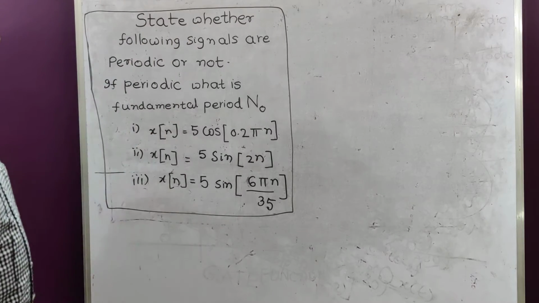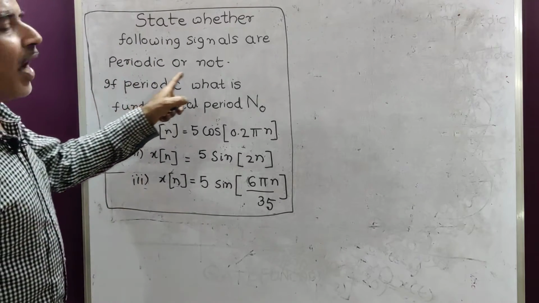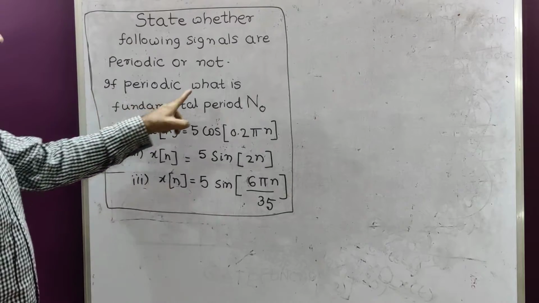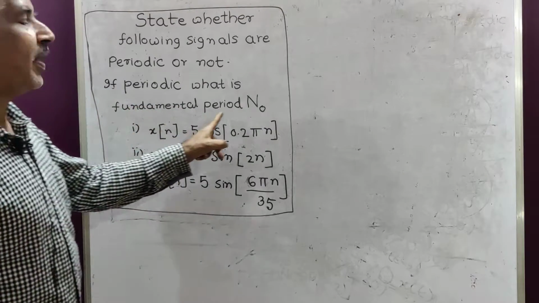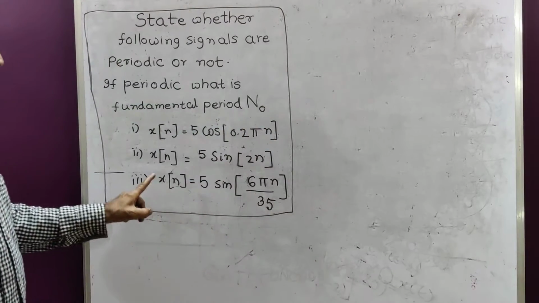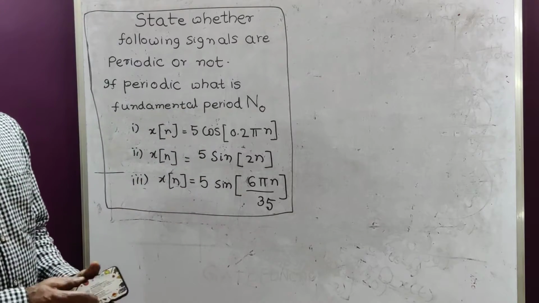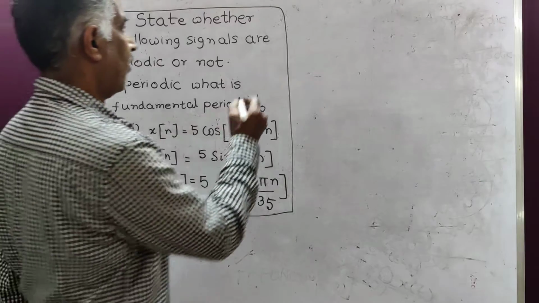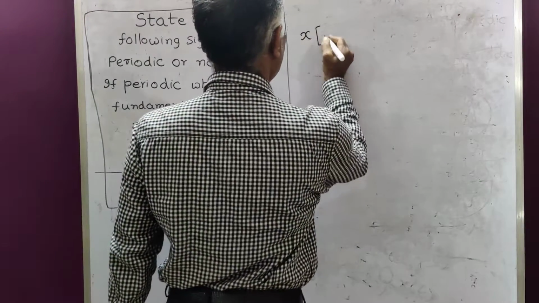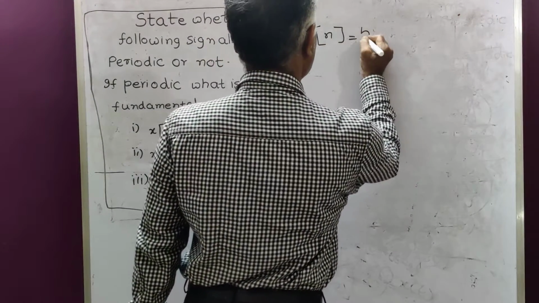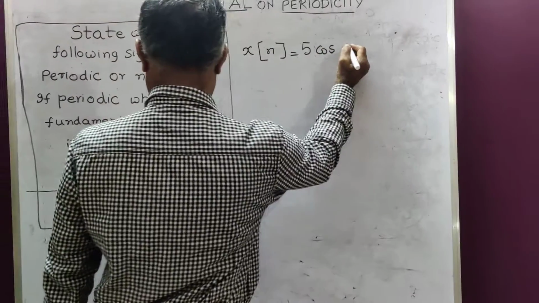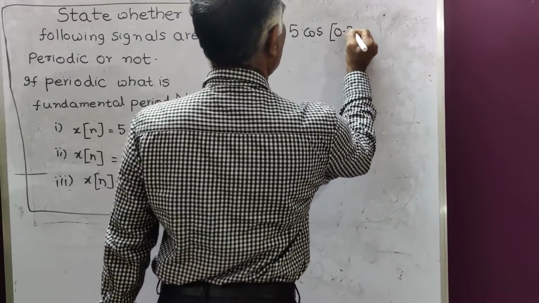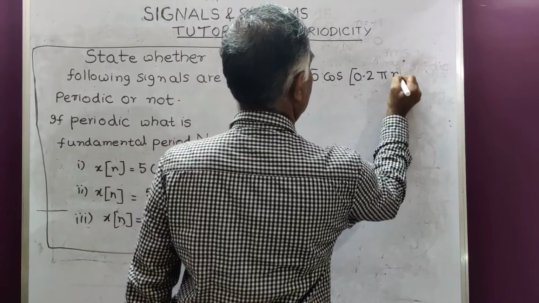State whether the following signals are periodic or not. If periodic, what is the fundamental period n0? These are the three problems. I will show you now how to work out these problems. Number one: x of n is equal to 5 cos 0.2 pi n.